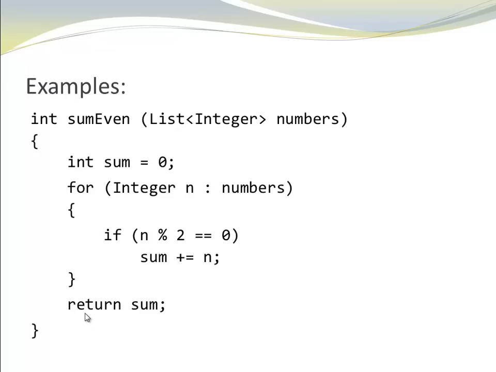One more example. Here I have a method. It's called sumEven because it sums up all the even numbers. And I'm passing a list of Integers. I call my list numbers. And so I'm declaring a variable sum, initialized with 0. For all my Integers n in my list numbers, I make the following check. Here, check whether n is even. It's even when n modulus 2 is 0. And if that is the case, then I add it to my sum. At the end, I return my sum.